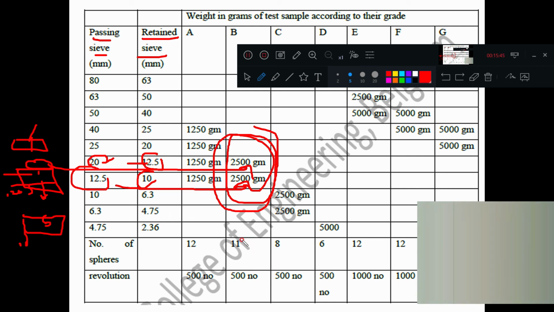And how many steel balls? 11 steel balls you should put. I told you, a known quantity of steel balls in the cylinder, half a kg each, 11 spheres. How many revolutions? 500 revolutions you should give. This is for which aggregate grade? B grade.